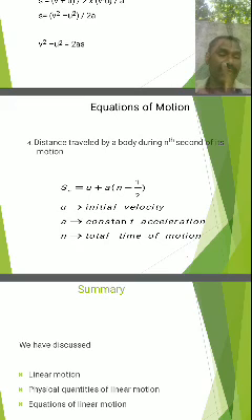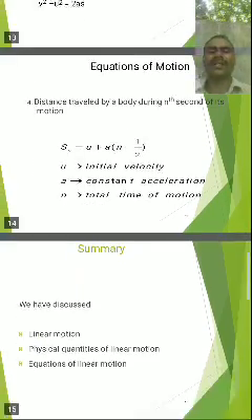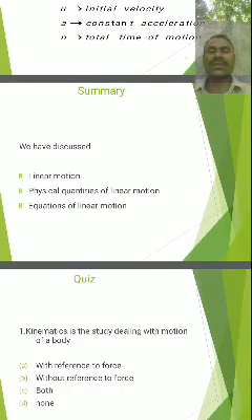The first equation of motion is v is equal to u plus at. The second equation of motion is s is equal to ut plus half at square. And the third equation of motion is v square minus u square is equal to 2as. And the fourth equation of motion is Sn is equal to u plus a into n minus half. These are the equations of motion of a body along the horizontal straight line.